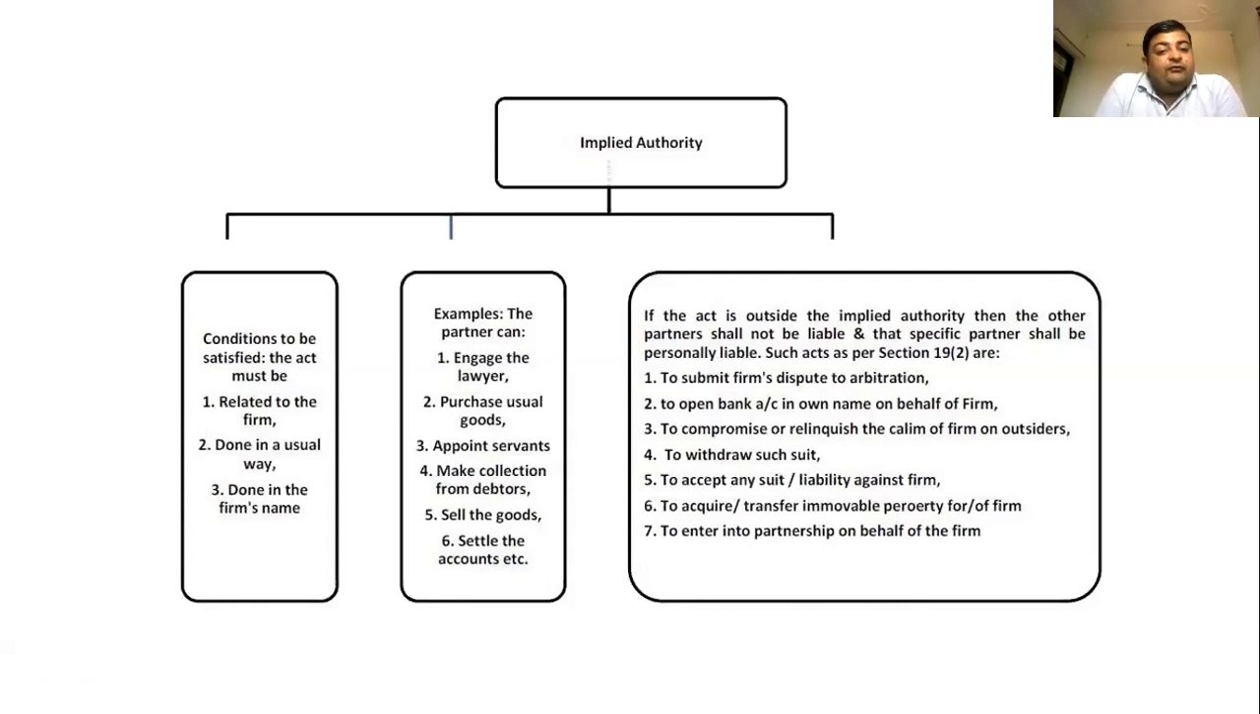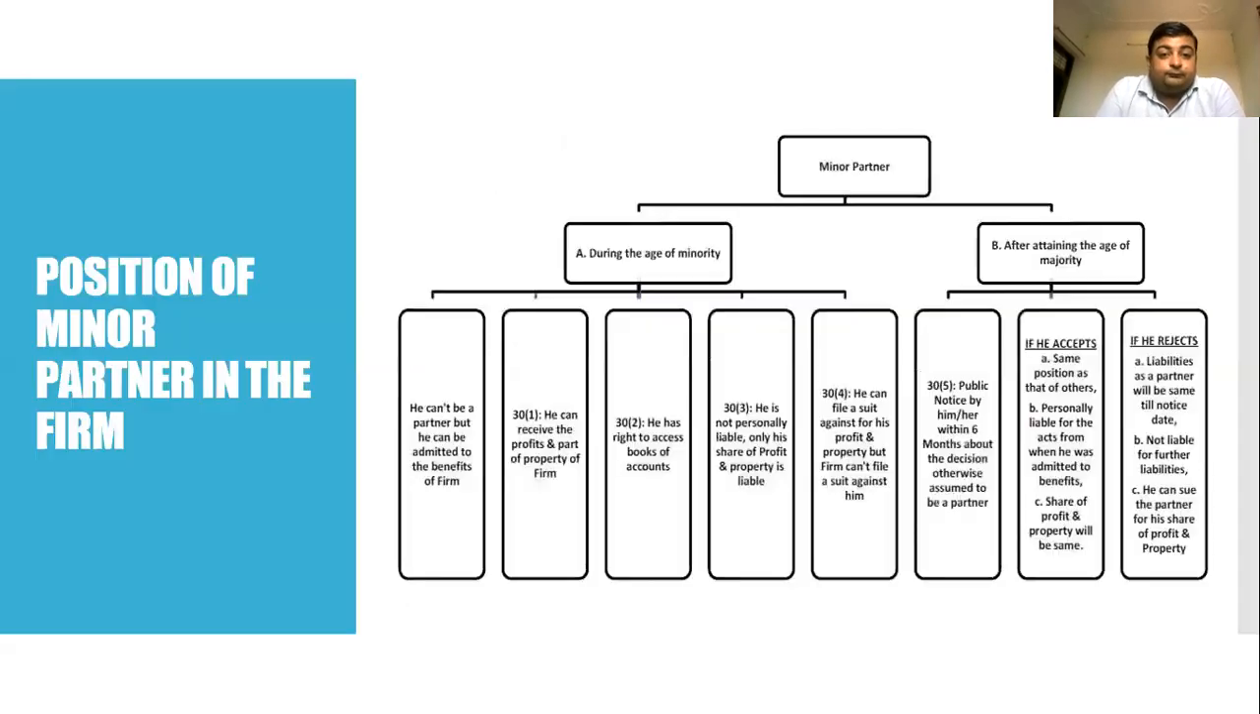For example, if in the partnership firm a partner uses his car for personal use, or he sells the car saying that this is my personal car, this is not allowed under the Indian Partnership Act, because if the firm is registered, it is a separate legal entity and the partner cannot acquire or transfer the immovable property of the firm. And next is to enter into a partnership on behalf of the firm. If such things are done, again it does not come under the implied authority and the partner will be personally liable for that.